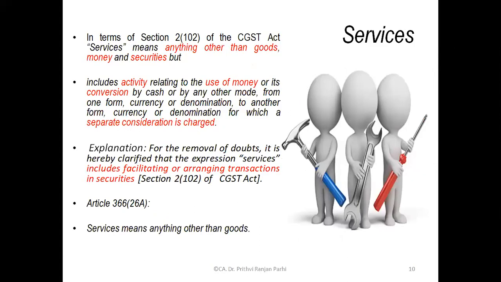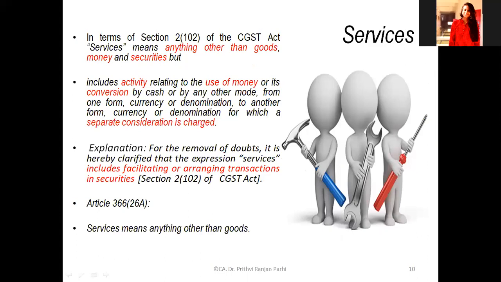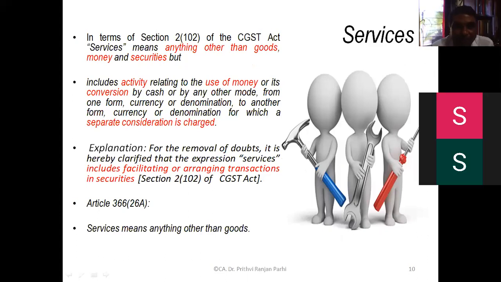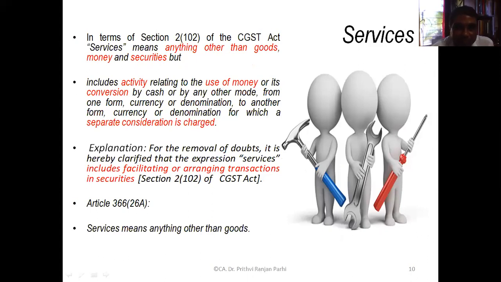Similarly, we have also studied the definition of services, isn't it? And there you see the services definition also specifically excludes something. What is that which is excluded in the definition of services? The goods, money, and securities. Okay. Goods are excluded because goods are otherwise covered in the goods definition, and supply includes goods as well as services.